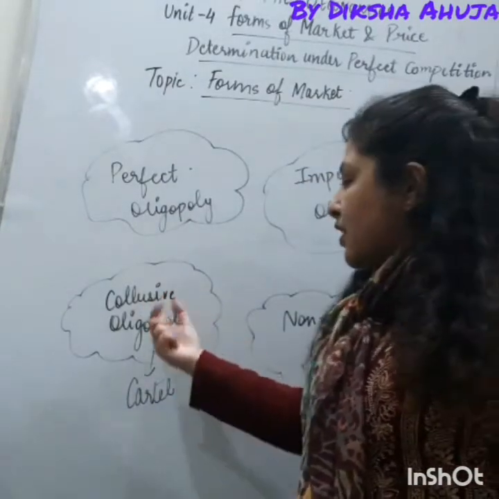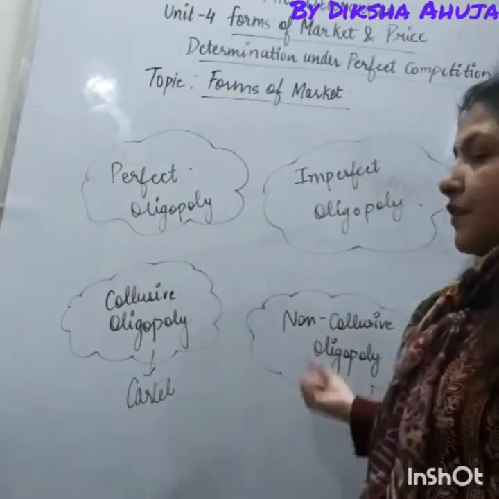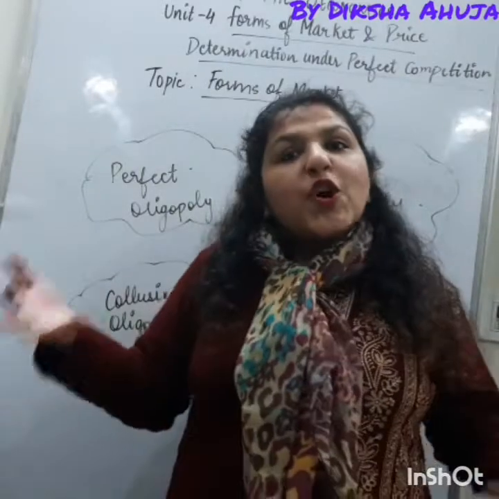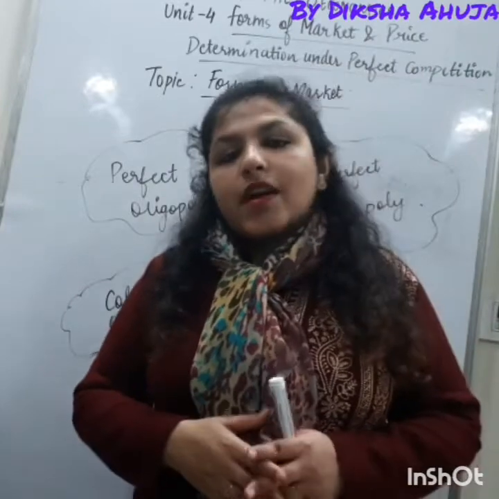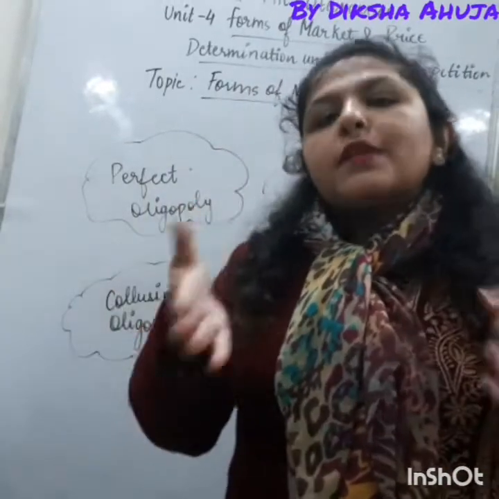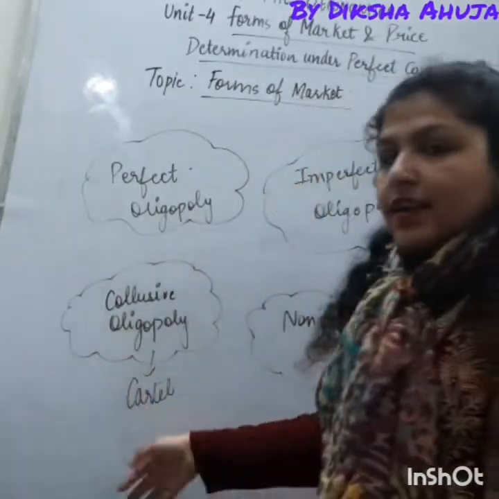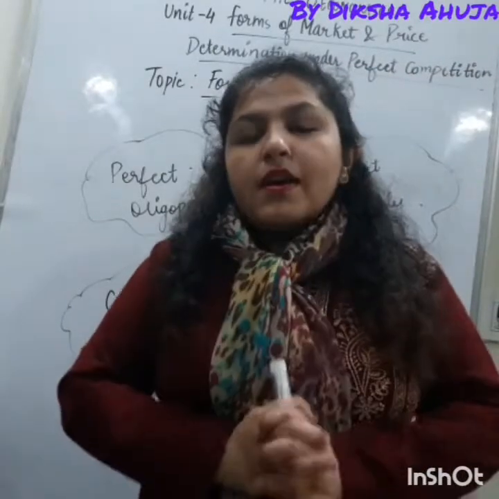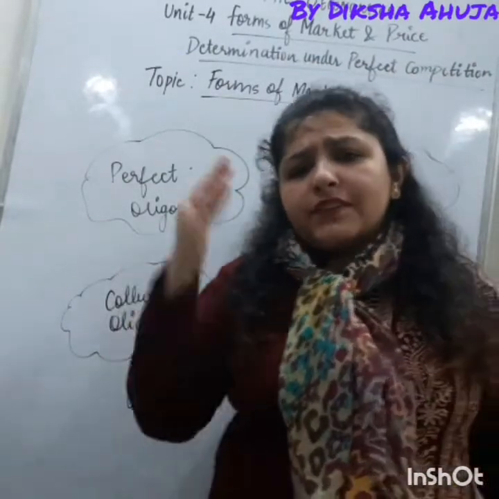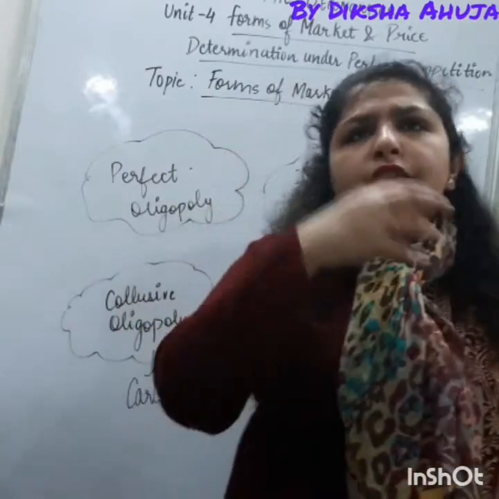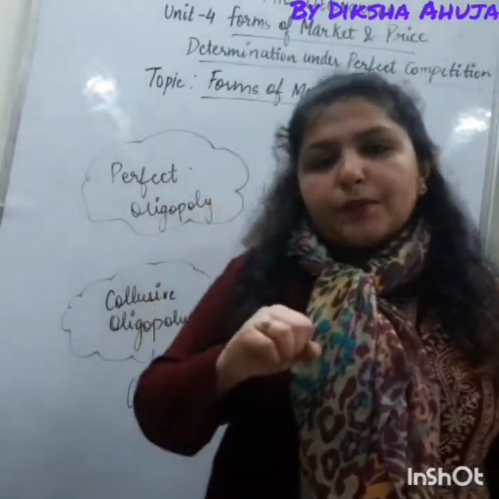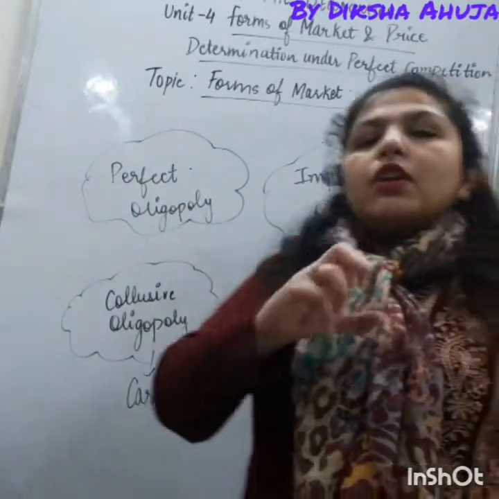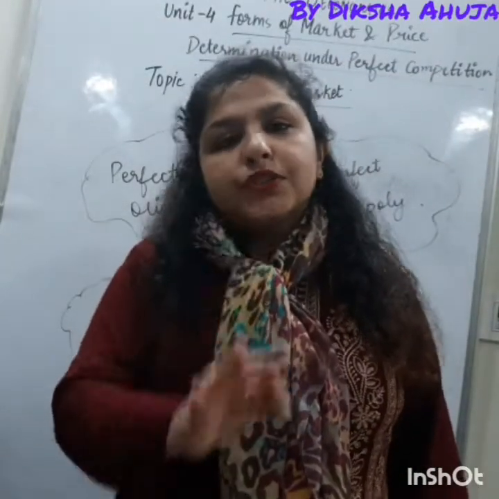Next is collusive oligopoly and non-collusive oligopoly. There are some firms which cooperate with each other and decide their prices and output, their strategies. So in the future they might merge up and end up as a cartel, a joint merger firm, right? Many examples I've given you in the lectures also. Vodafone and Idea or Hero Honda once merged at some point of time. So these oligopoly markets are known as collusive oligopoly.